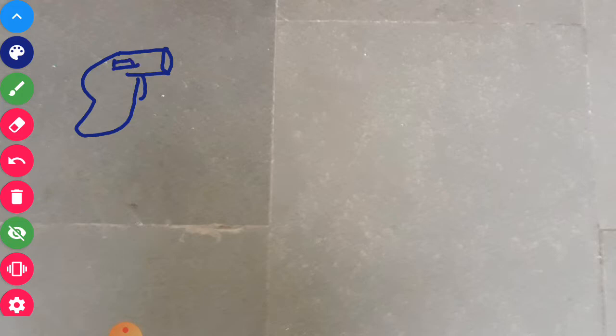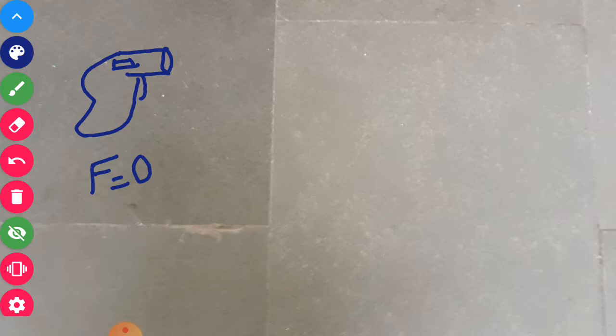Now initially it is an isolated system, so no force is acting on this system, or the net force on this is 0. Everything is stationary, so there is no momentum of the bullet and no momentum of the gun. So the momentum of the bullet and the momentum of the gun initially is 0.